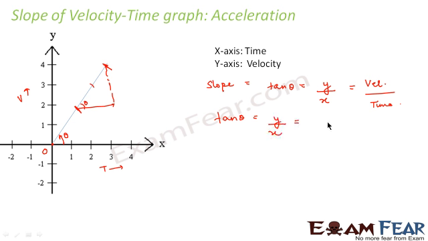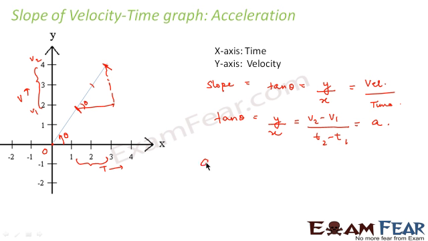Now along the y-axis, let us suppose this value is V2 and this value is V1, it would be V2 minus V1, divided by the time taken to cover this distance. That means this time, so again that would be T2 minus T1. So this will give the value of acceleration.